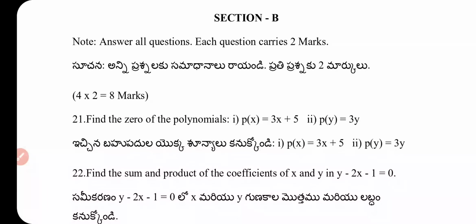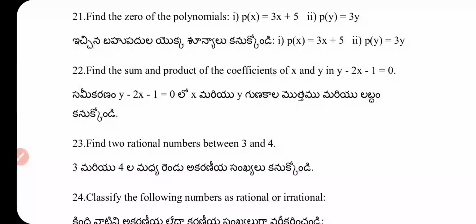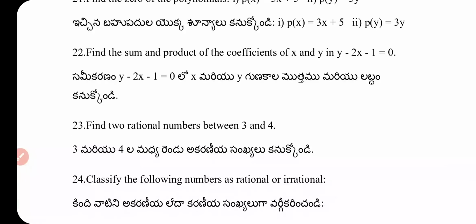In section B, answer all the questions. Each question carries 2 marks. Question number 21. Find the zeros of the polynomial p of x equal to 3x plus 5 and p of y equal to 3y. Question number 22. Find the sum and the product of the coefficients of x and y in y minus 2x minus 1 equal to 0.